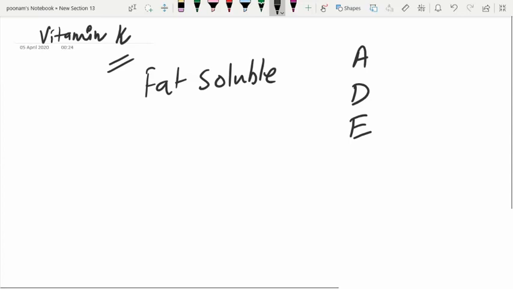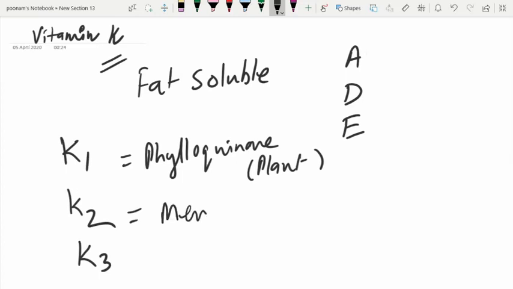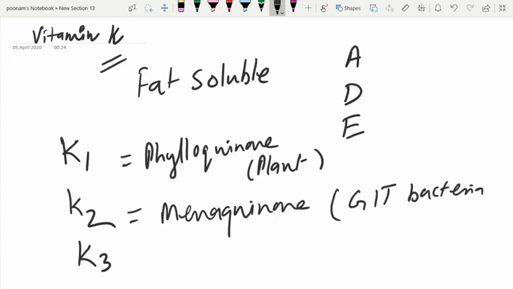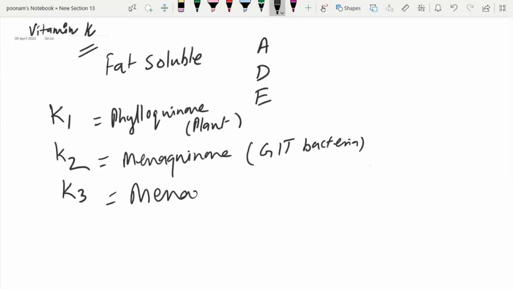We have 3 vitamin Ks, vitamin K1, vitamin K2 and vitamin K3. K1 is called phylloquinone, which is plant derived vitamin, and K2 is called menaquinone, which is derived from GIT bacteria, and the third one K3 is the synthetic one. This is called menadione. This is water soluble, and this is synthetic one.